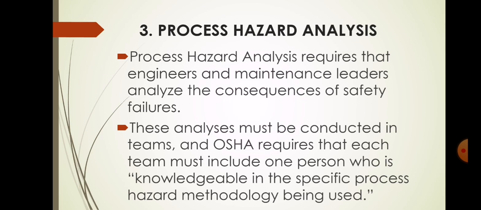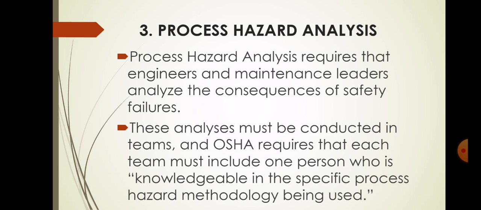The third element is process hazard analysis, PHA. Process hazard analysis requires that the engineers and maintenance leaders analyze the consequences of safety failures.